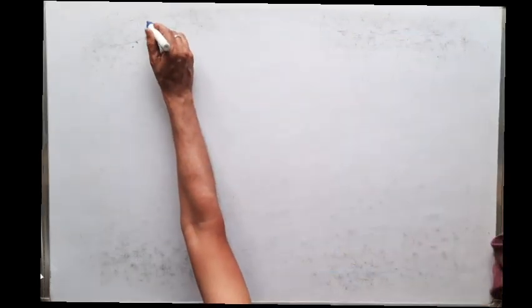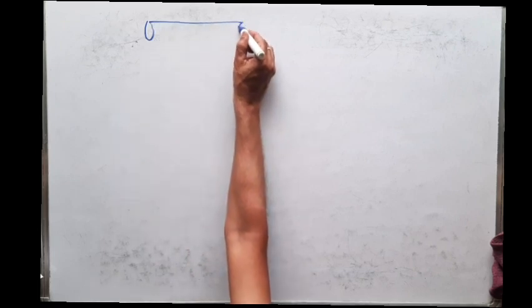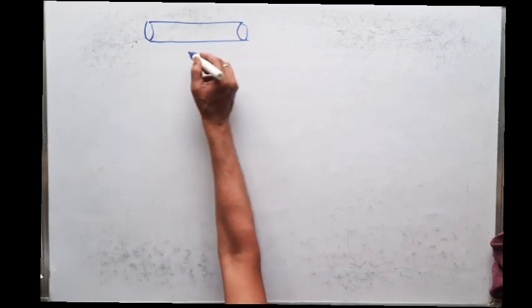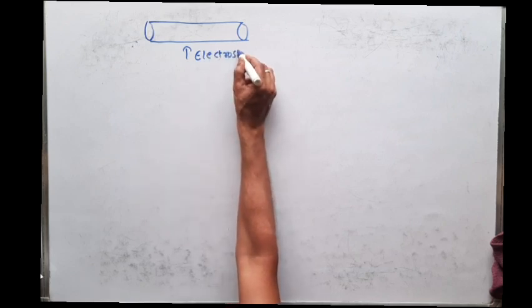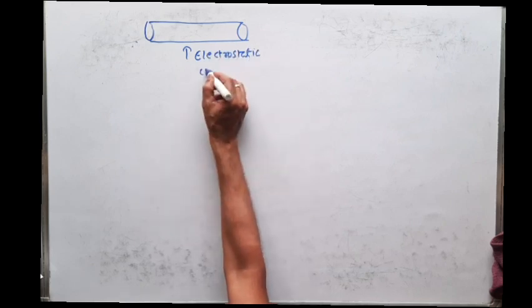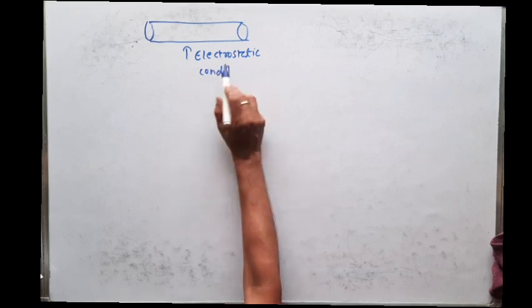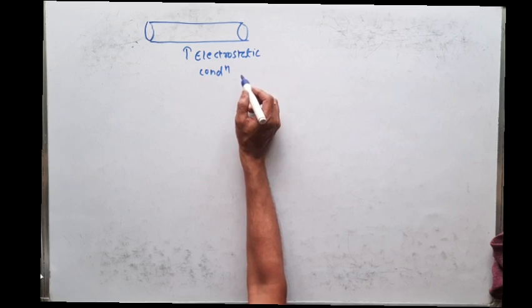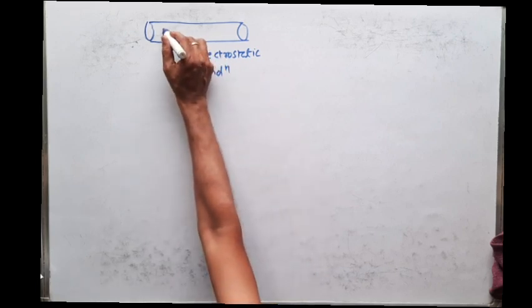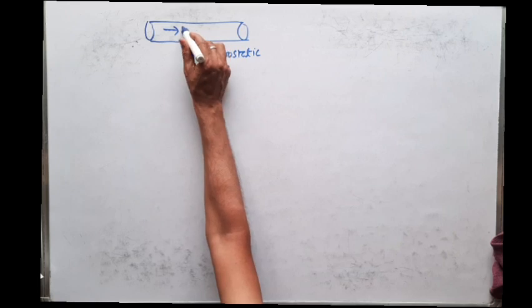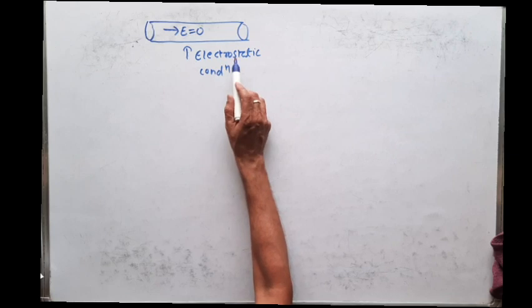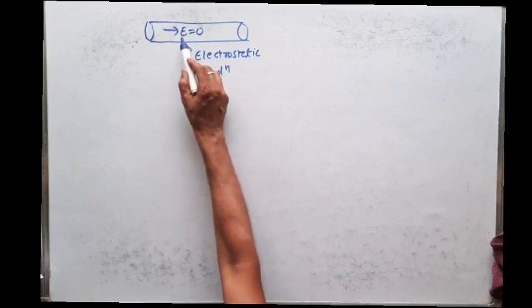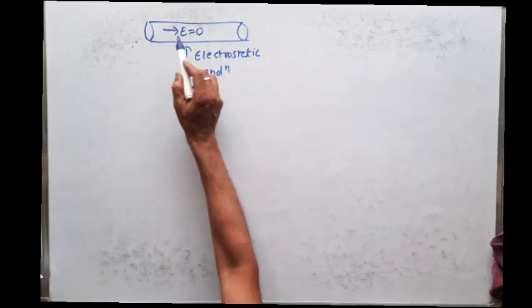Next, suppose you take a conductor. This is a conductor, and we will take electrostatic condition. Electrostatic condition means charges are at rest. So if charges are at rest, then the force on the charge must be zero. So that indicates the electric field intensity inside the conductor is zero. Always remember, during electrostatic condition, electric field intensity inside the conductor is zero.